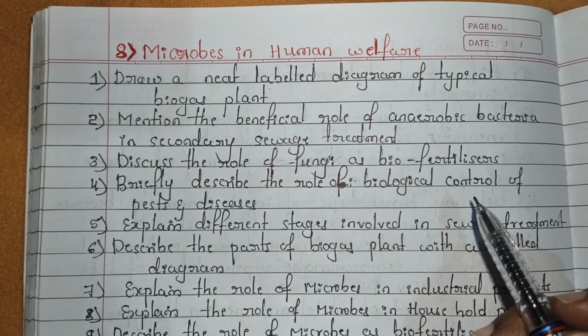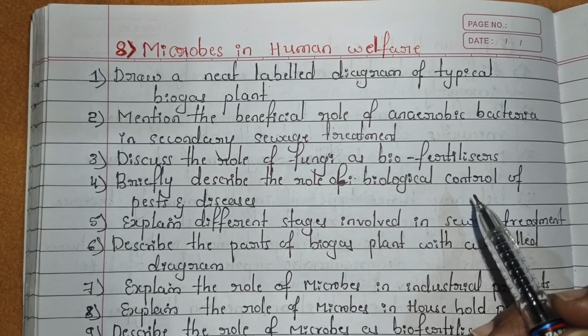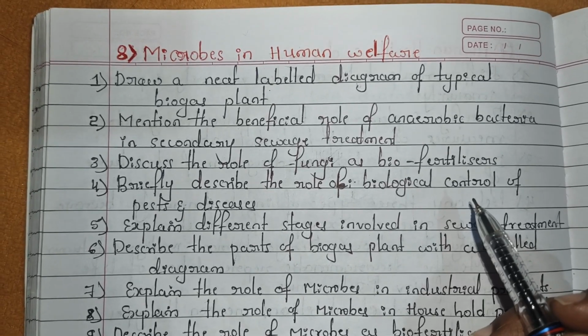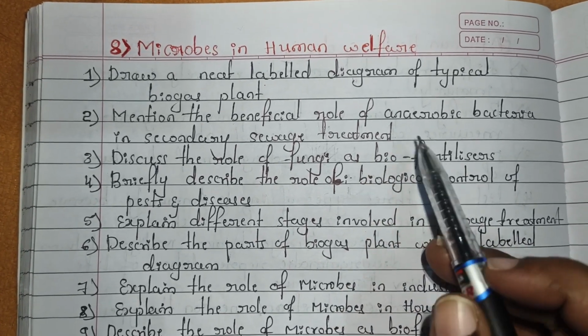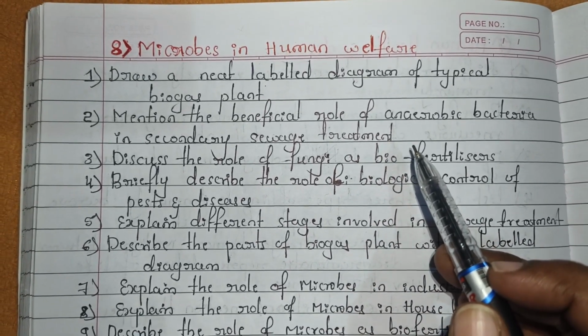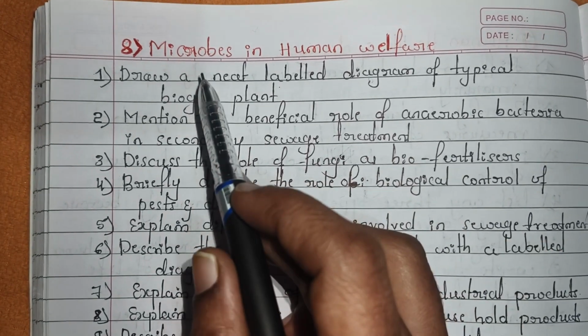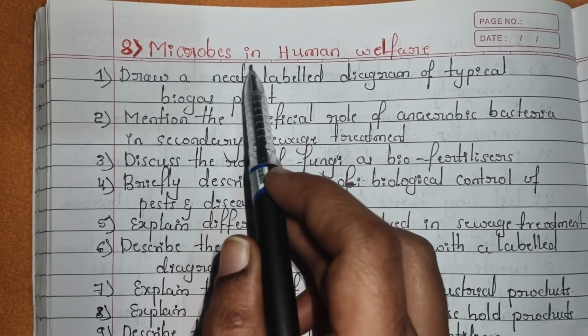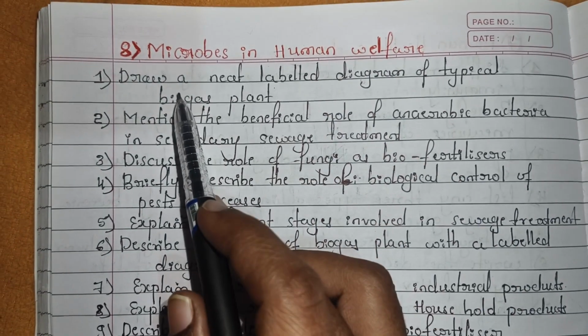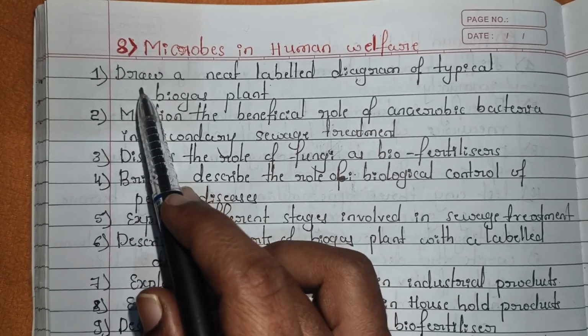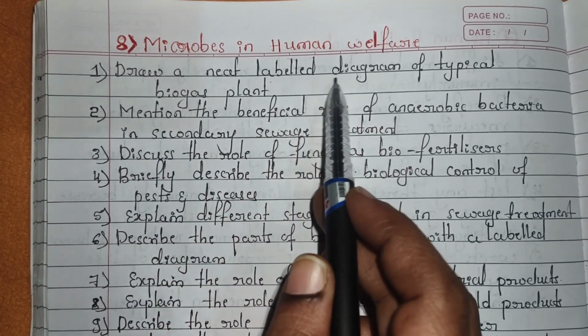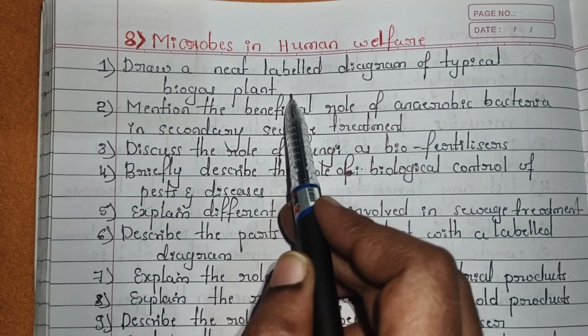In the last class, I gave the second PUC biology expected questions. I covered 7 chapters, and in this video, I am covering the remaining chapters. So the next chapter is the 8th chapter, Microbes in Human Welfare. From this chapter, the first question is: draw a neat labeled diagram of a typical biogas plant.